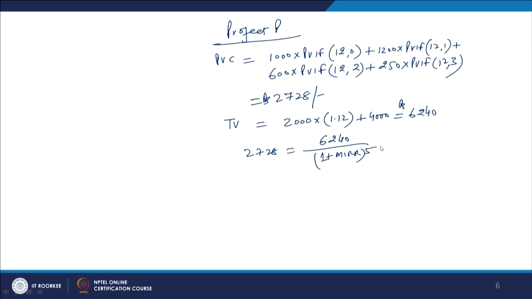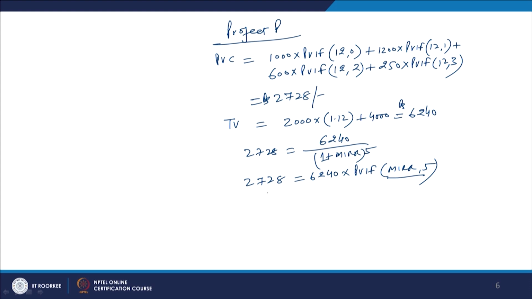So, we have taken this, and if you solve this equation, it will become something like this: 2728, and then it is 6240 into PVIF, the present value interest factor of MIRR for 5 years, and this we have to calculate. Or even if you calculate by cross multiplication, you can solve this also.